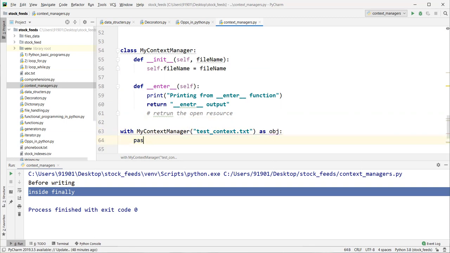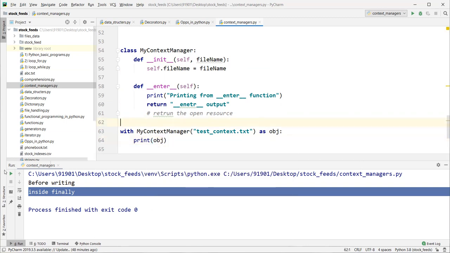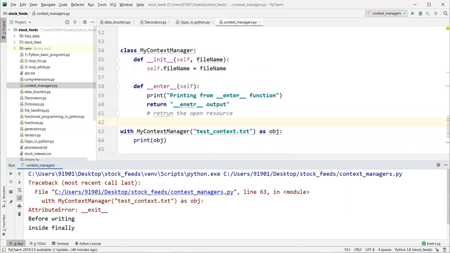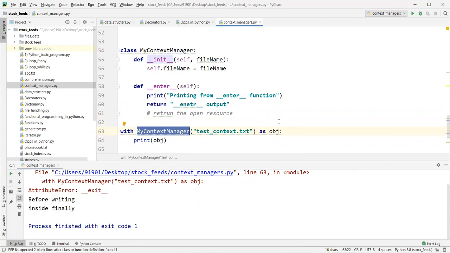So let me print obj. Actually, it's an object. Let me run it. With MyContextManager test.txt as obj. Before writing, it seems like there is an error. What is it saying, guys? It is giving an error.